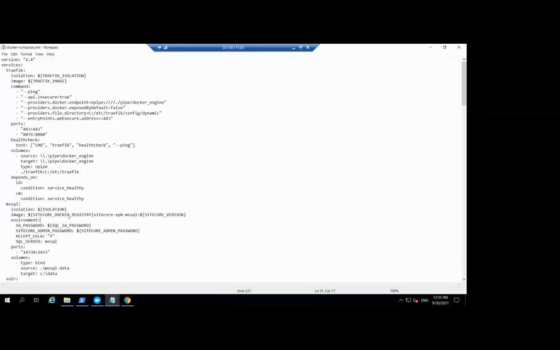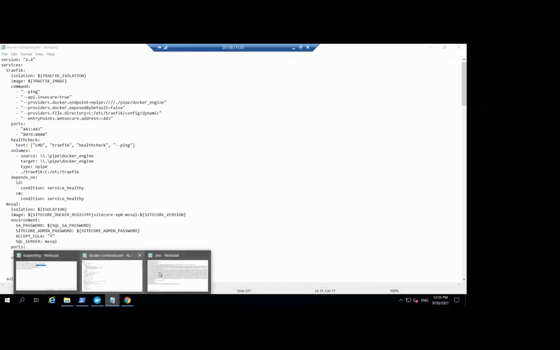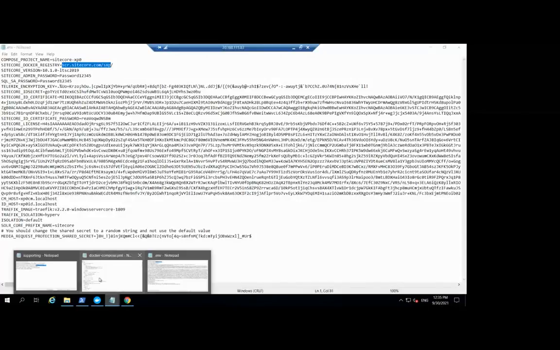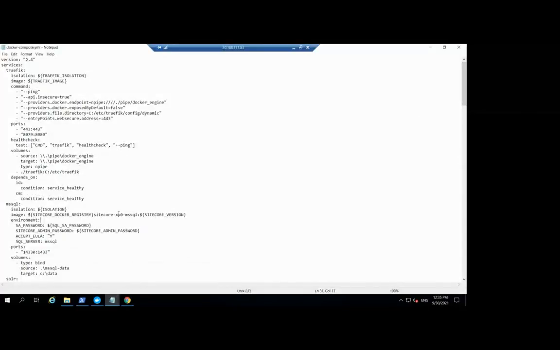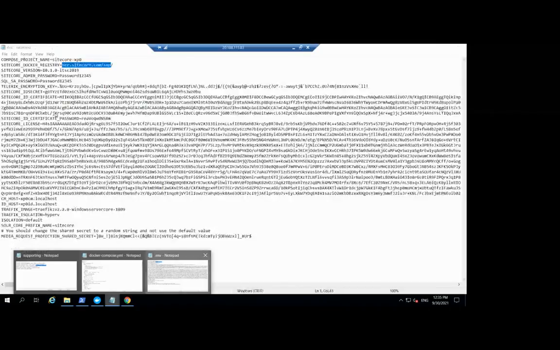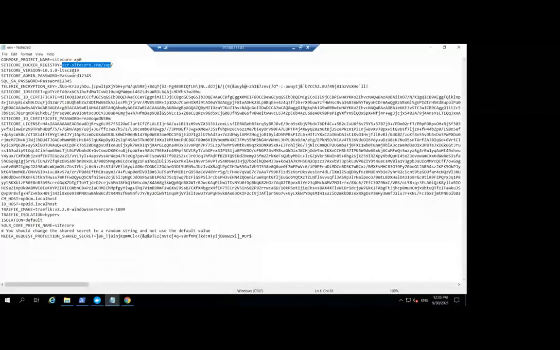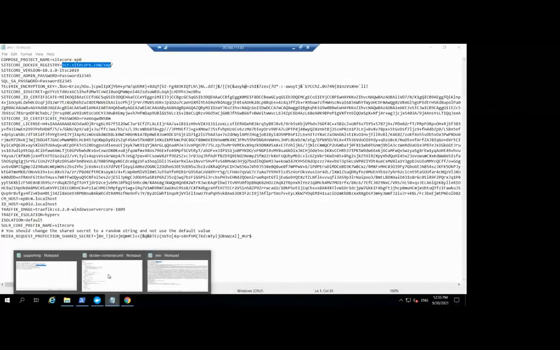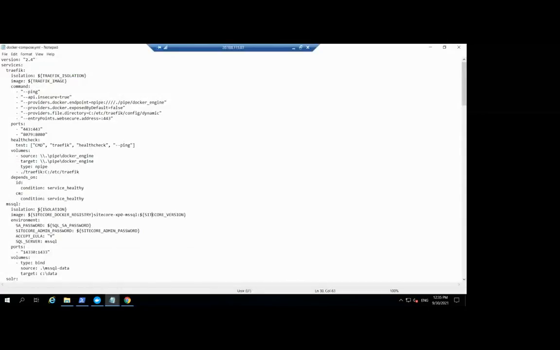So the Sitecore Docker registry, if you go to the environment file, you can find scr.sitecore.com/xp, and it will look for a Sitecore XP0 MS SQL image with the version 10.1.0, long-term support 2019. So what it will do is download the image, and it will create the default network.